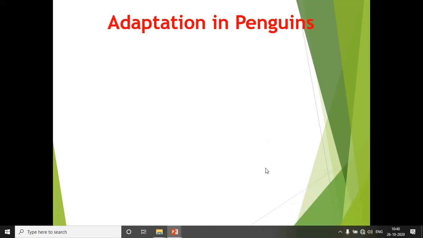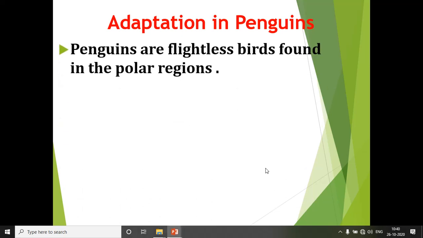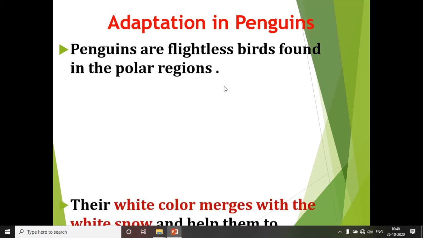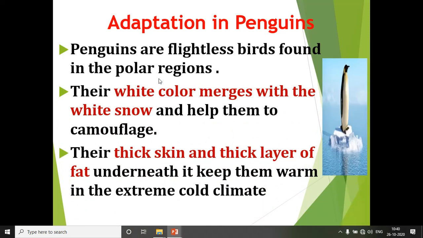Now, the next animal which can survive in the polar region is the penguin. So, adaptation in penguins. Certain characters of penguins made them able to survive in the polar region. So, you know that penguins are flightless birds which are found in the polar regions. In the picture you can see the penguins. So they are called flightless birds and they are found in the polar region.